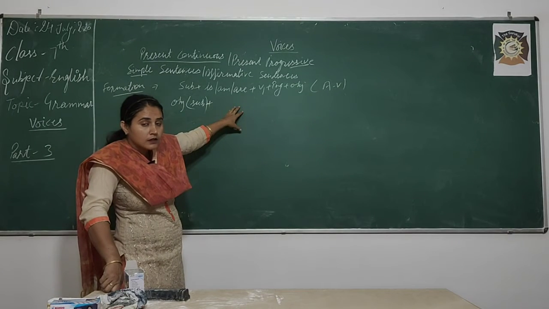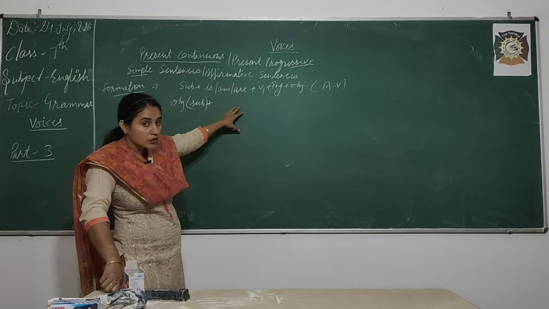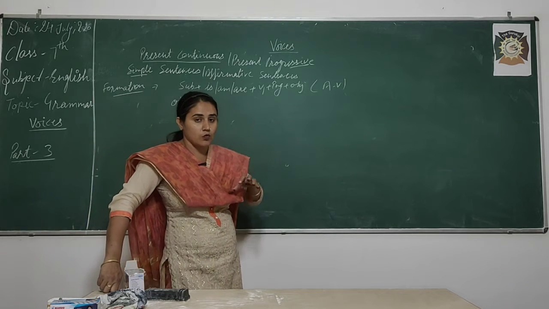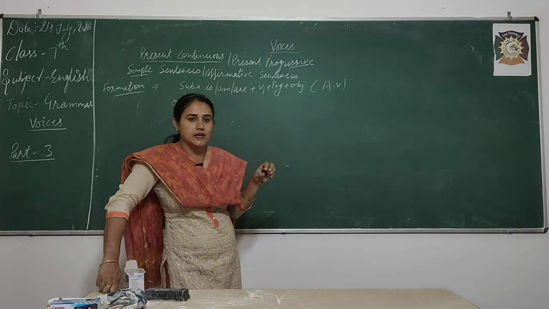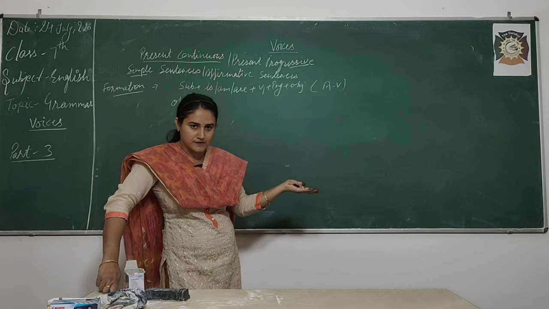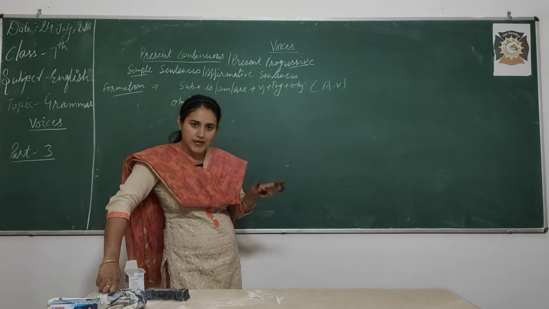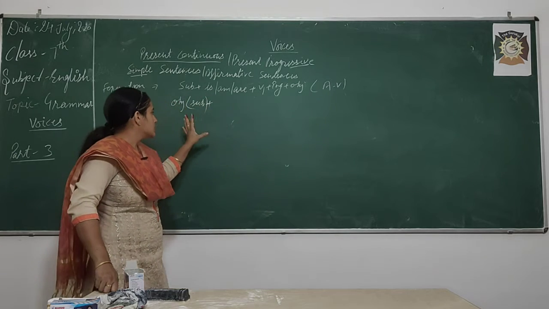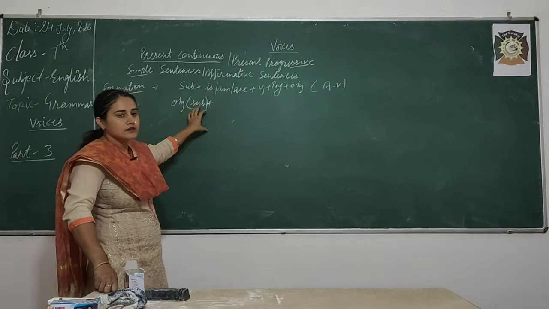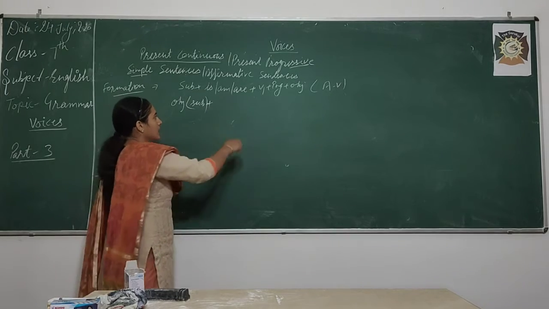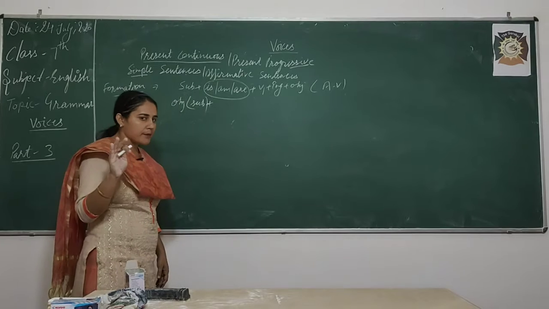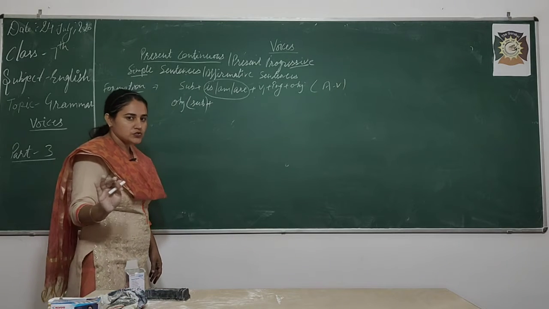Then can we change into was, were? No. Dear students, make it clear that when we are making voices, tenses never change into past. Tense will remain the same, but the formation will change only. So, object changes into subject, then your helping verb will remain the same, is, am, are. They do not change.